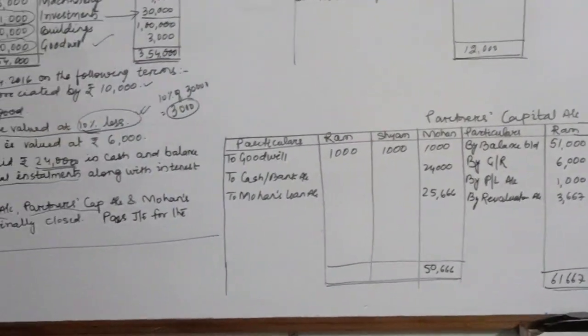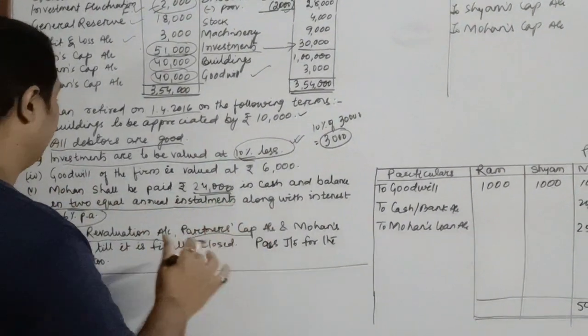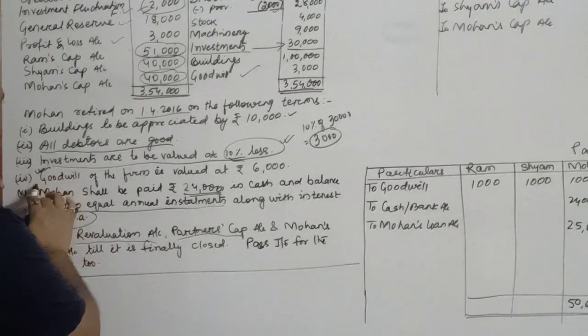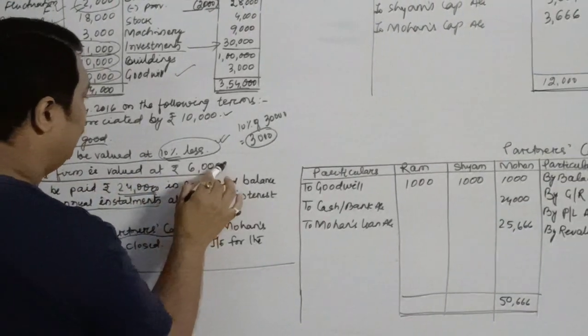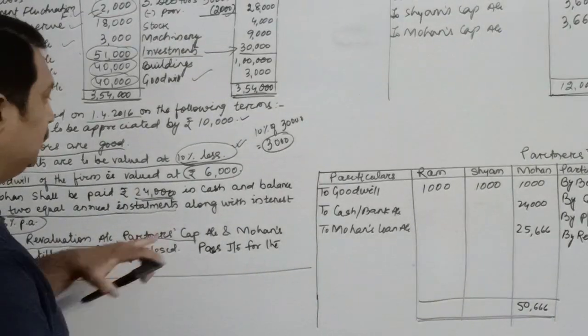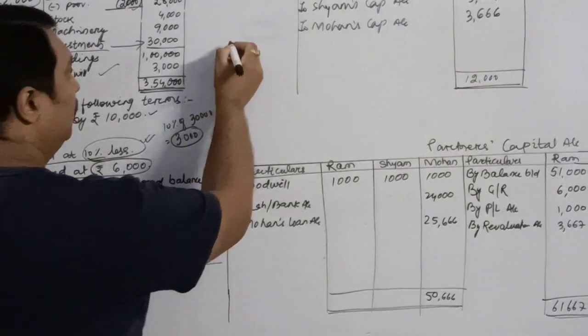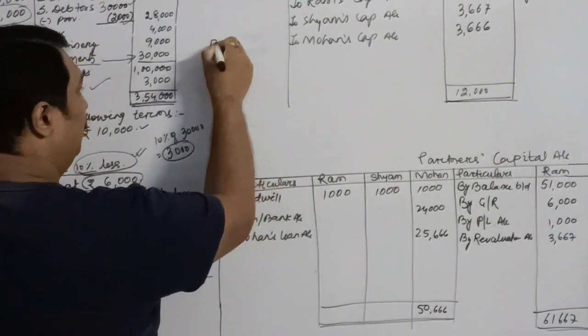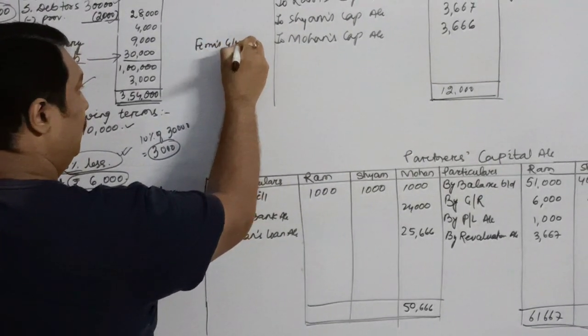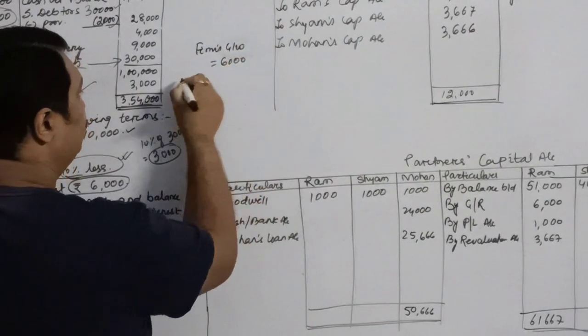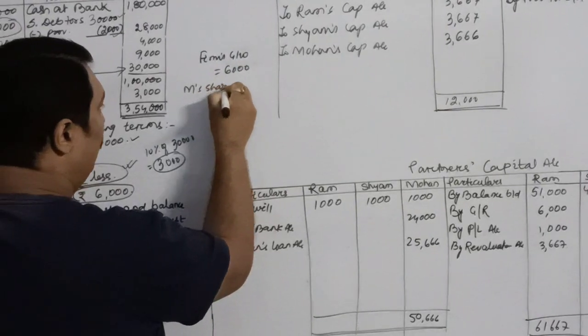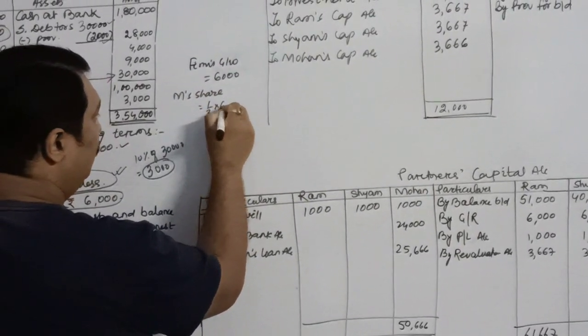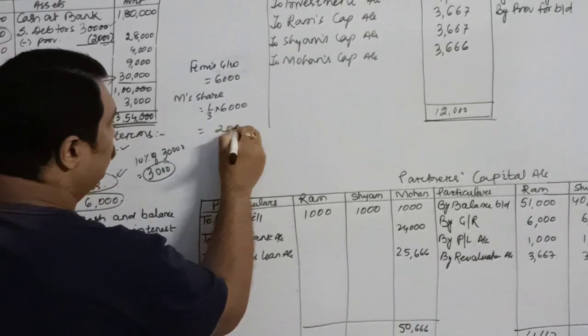And one thing which I have missed, children, is the goodwill. Sorry for the mistake. I have missed this particular point, that goodwill of the firm is valued at rupees 6,000. So out of this we will take out Mohan's share. How much will be Mohan's share? 1/3 of 6,000, that is rupees 2,000.